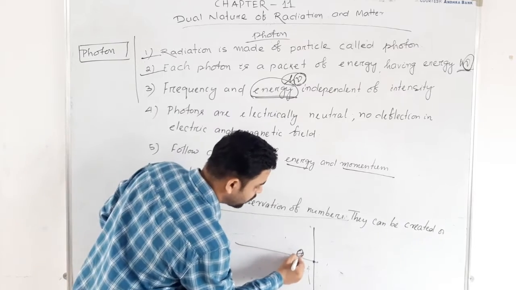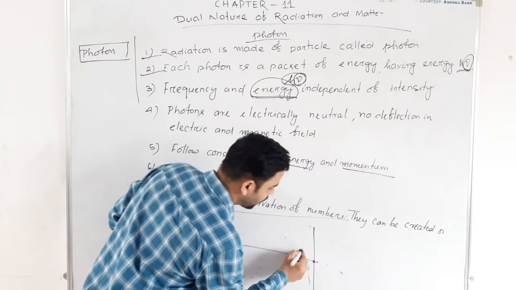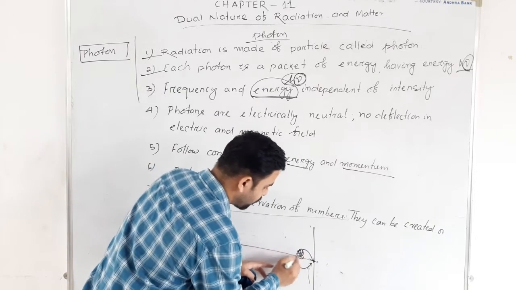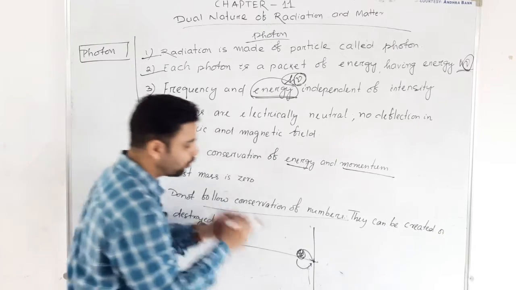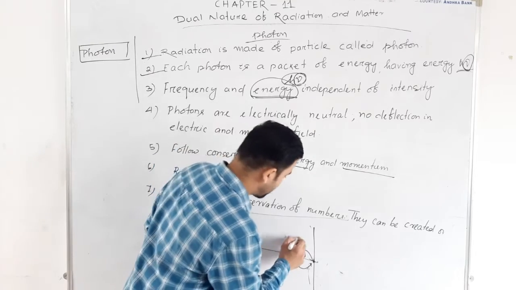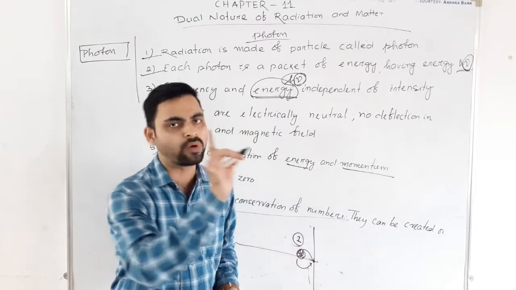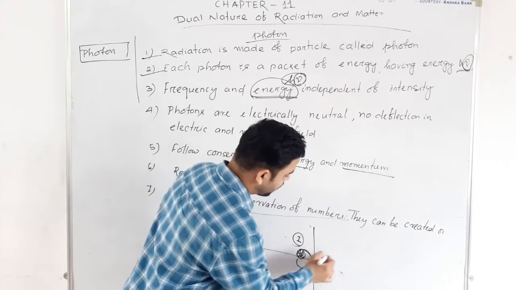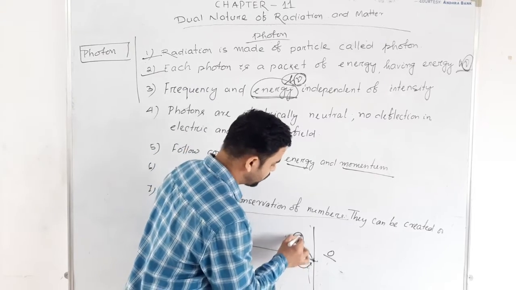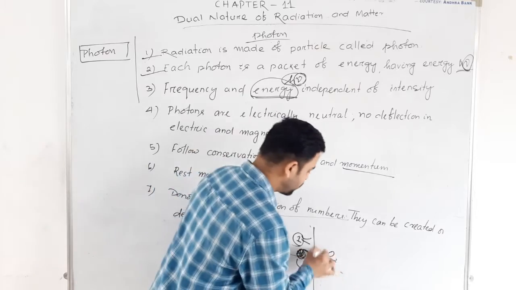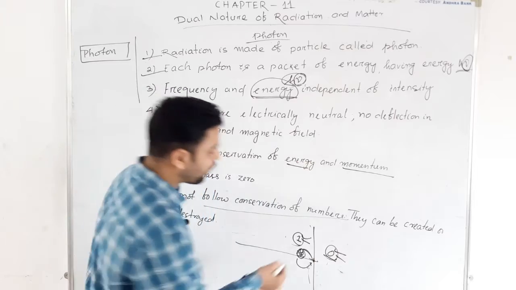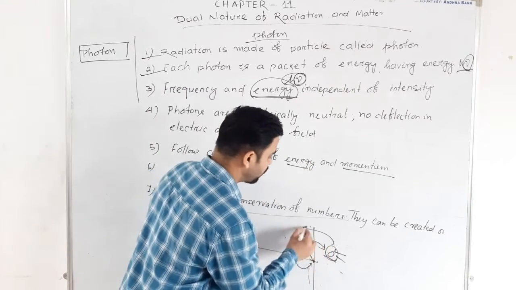Similarly, before collision there is a photon, after collision it will strike the metal surface and the total photon will be destroyed, it will lose all its energy and it will be destroyed. That means before collision there was one photon, but after collision there are 0 photons. Before collision there was one photon, after collision there exist 0 photons. So the number is not equal, the number does not remain constant here.